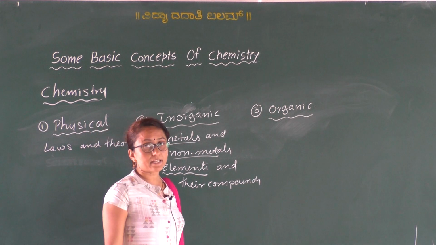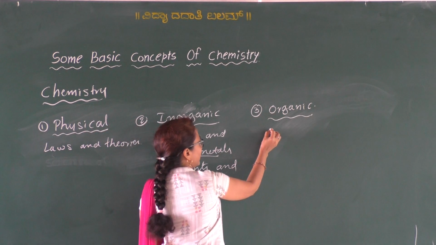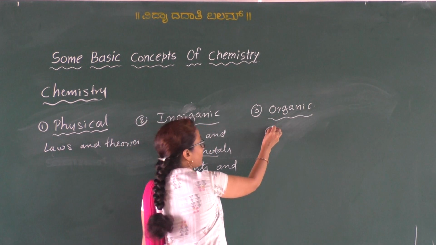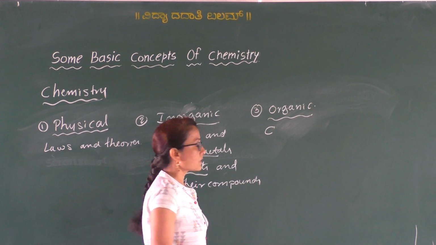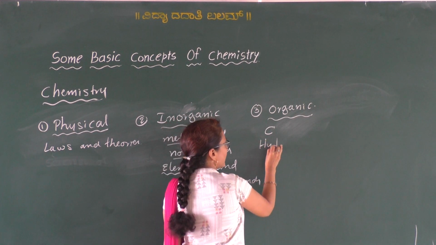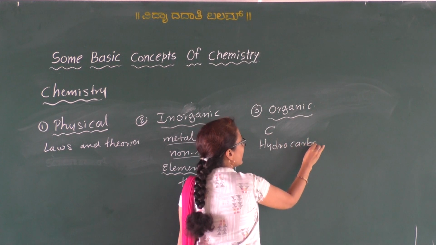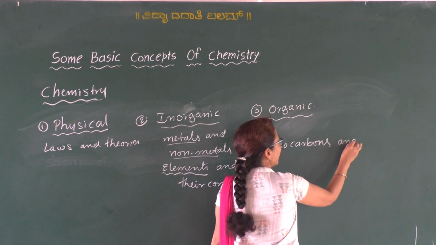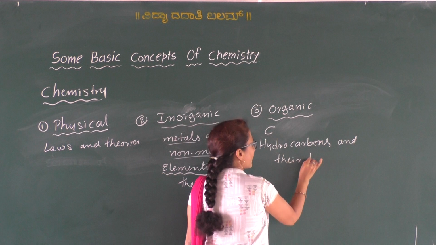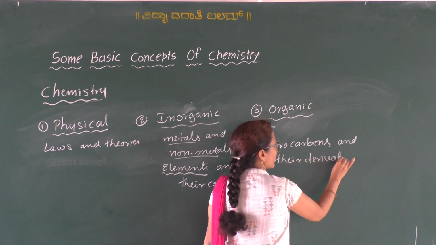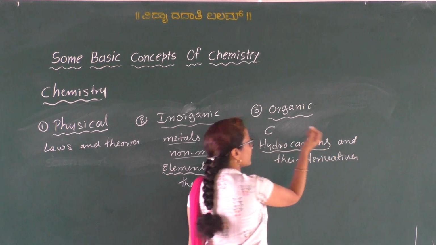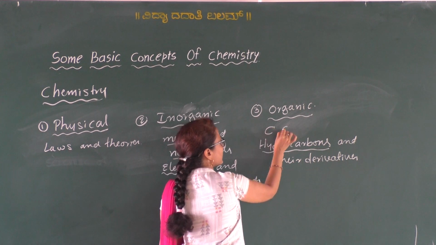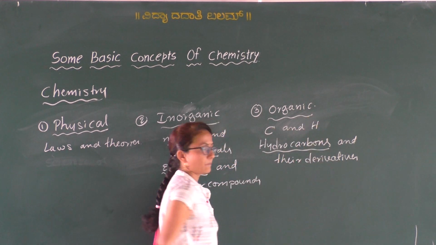And the third branch is organic chemistry. It is the biggest branch of chemistry, which mainly deals with the study of carbon compounds. We know that carbon compounds are nothing but the organic compounds, so they are also known as what? Hydrocarbons. So thus organic chemistry deals with hydrocarbons and their derivatives. So what are hydrocarbons? As you know, hydrocarbons are the compounds containing only carbon and hydrogen.